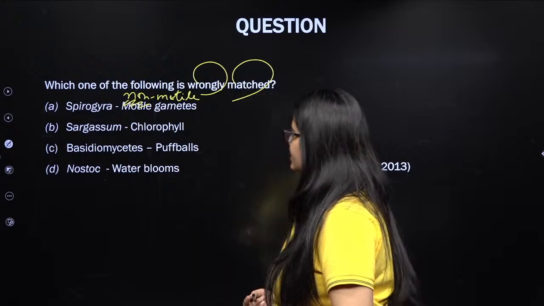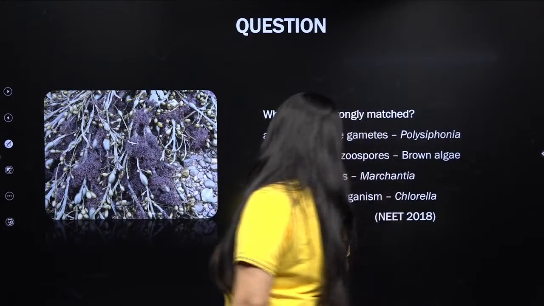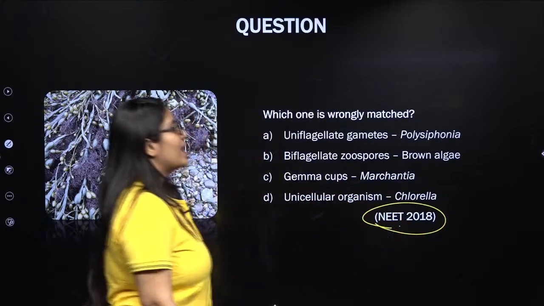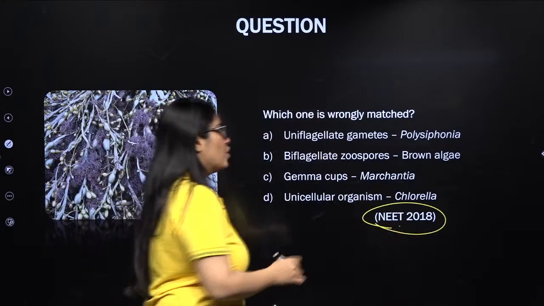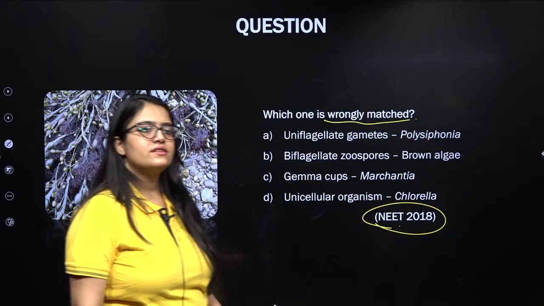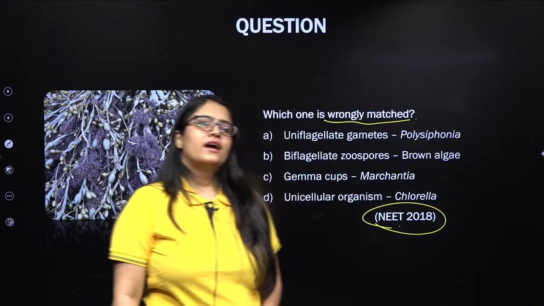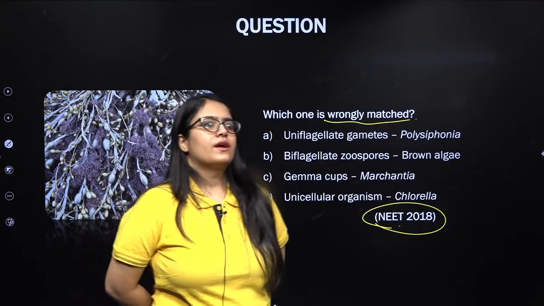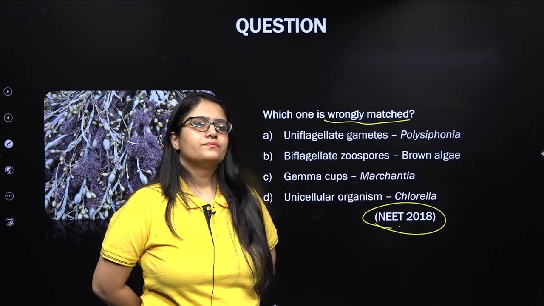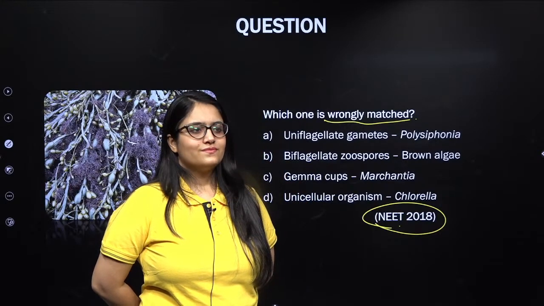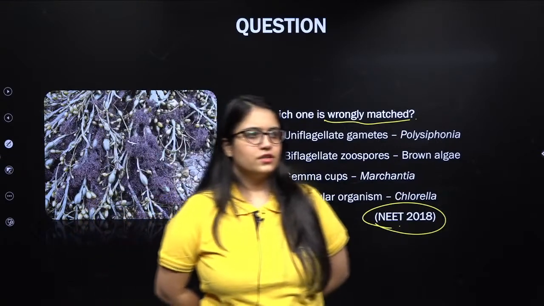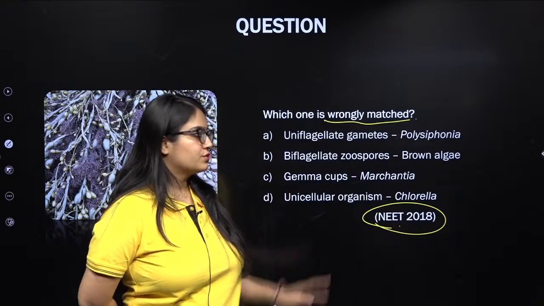Okay, next question then. This question was asked in NEET 2018. Which one is wrongly matched? Any guesses on this? Come on, give it a try. Any guesses on this question?